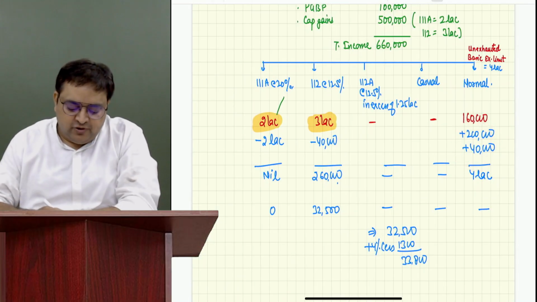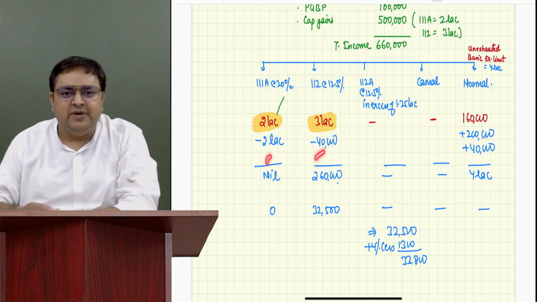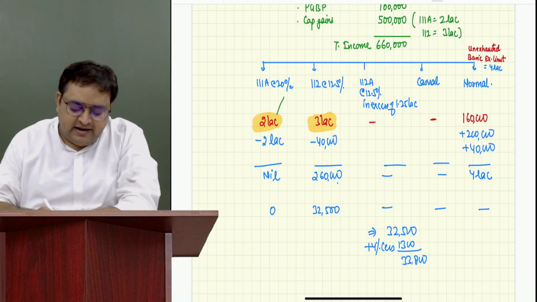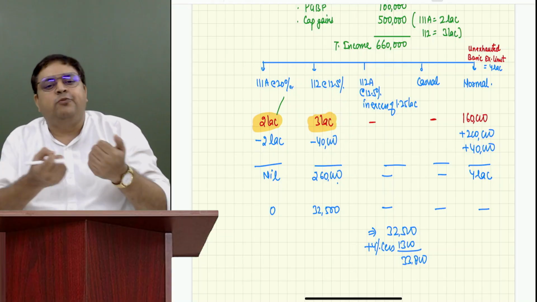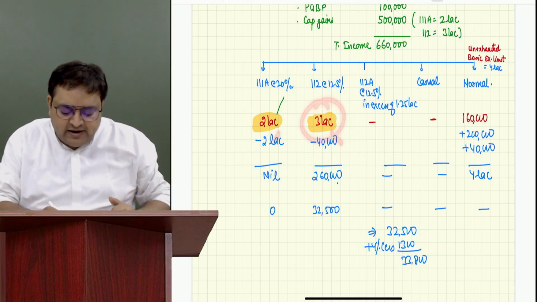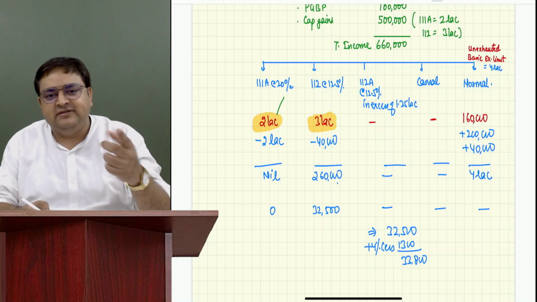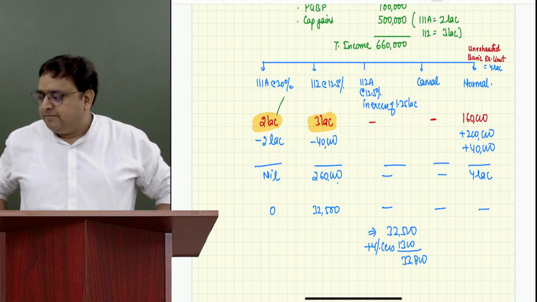So what you have done is taken 2 lakh rupees from here and then 40,000 from here. Sir, why are you taking it from here and here? Sir, can we directly take it from 112 because they have 3 lakh rupees? We need 2.4 lakh, so directly he can give 2.4 lakh. Why are we doing two calculations? We can do only a single calculation. Everybody got her question? Everybody understood?